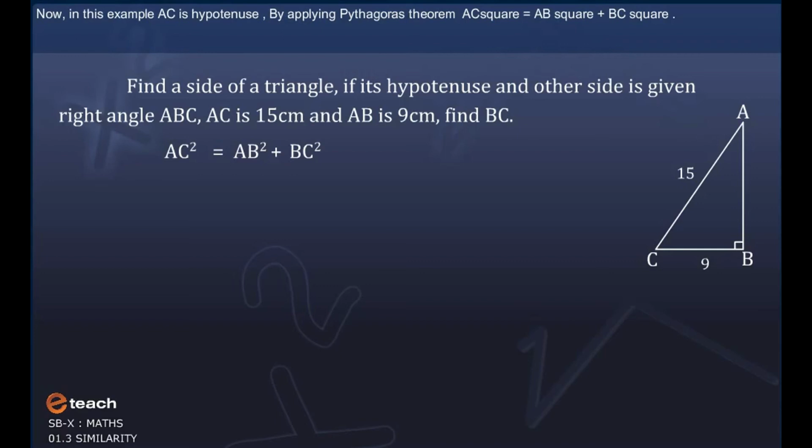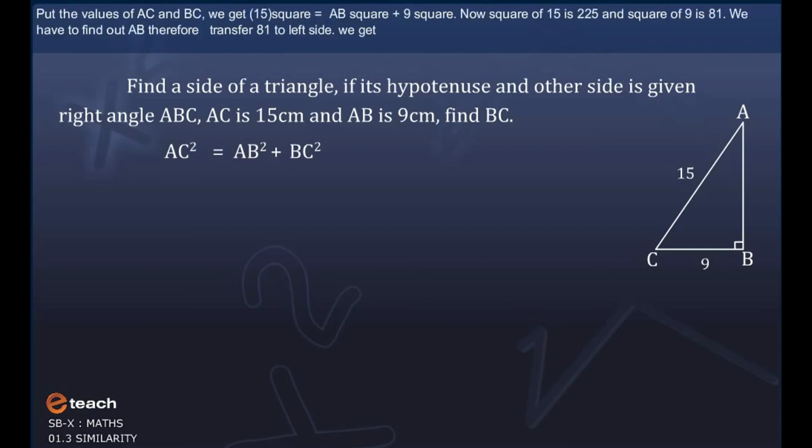Put the values of AC and BC. We get 15 square is equal to AB square plus 9 square. Now the square of 15 is 225 and the square of 9 is 81. Now we have to find AB.